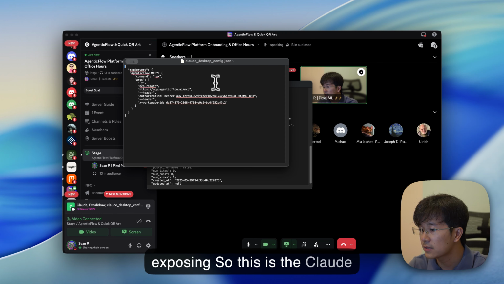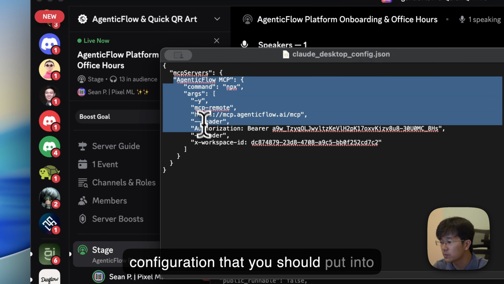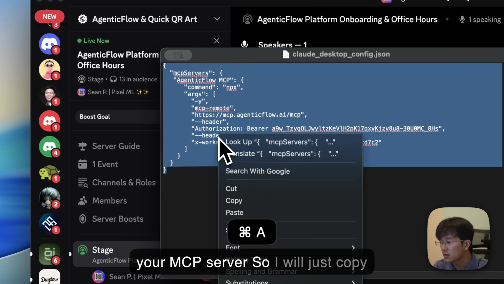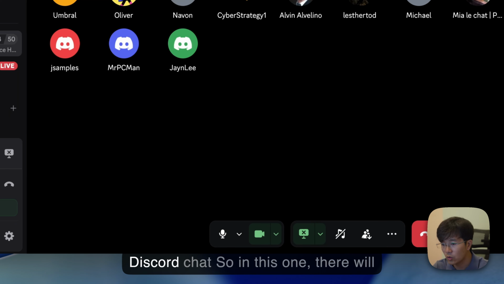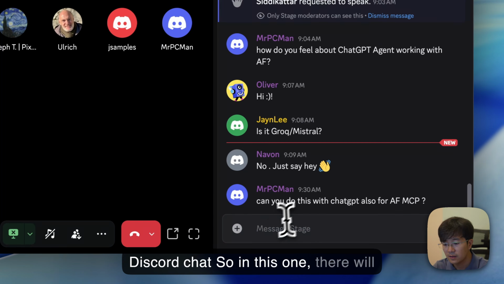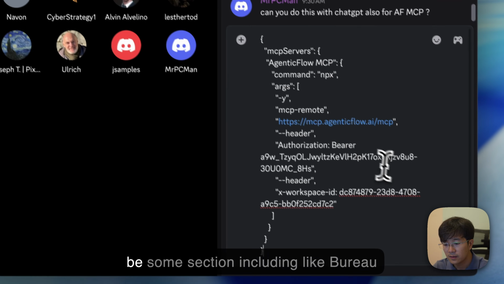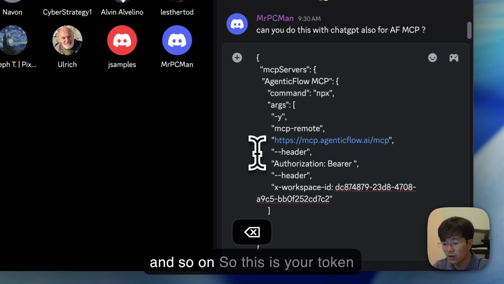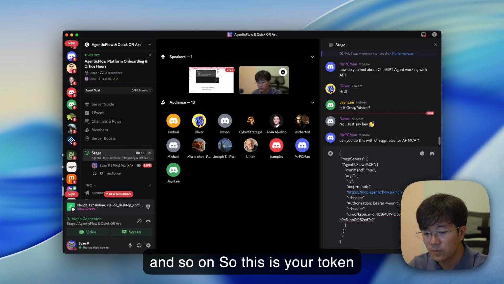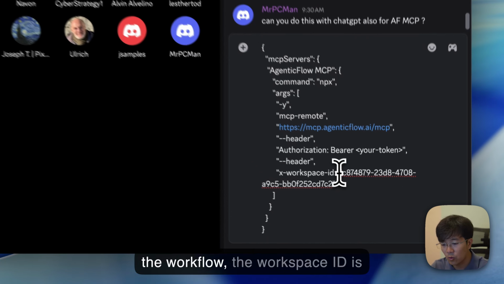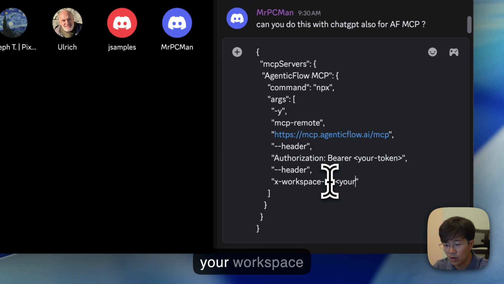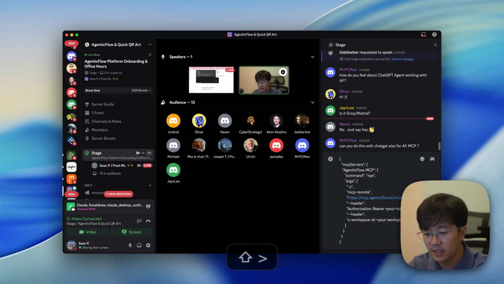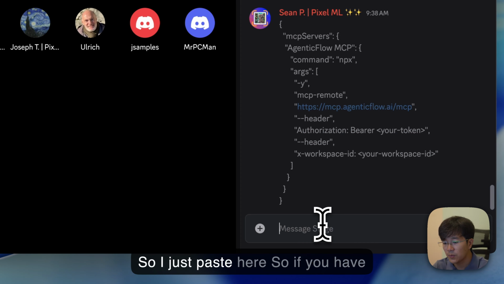Okay, so this is the Claude Desktop config.json. This is the configuration that you should put into your MCP server. So I will just copy this one and paste it into our Discord chat. In this one, there will be some sections including bearer and so on. So this is your token, and the workspace ID is your workspace ID. So I just paste it here.